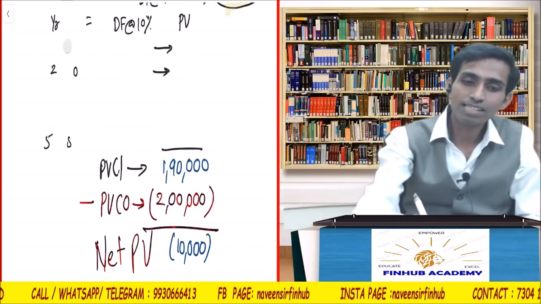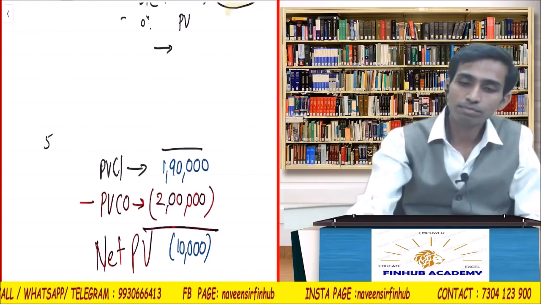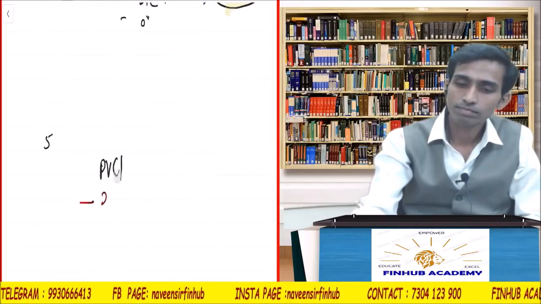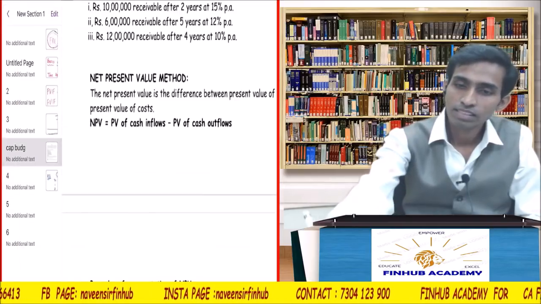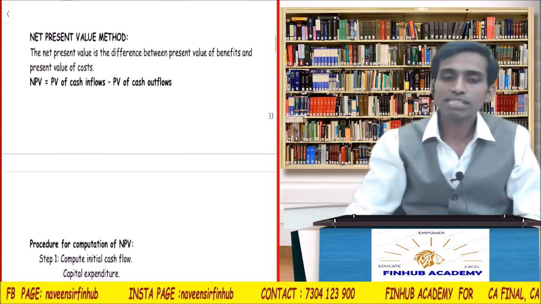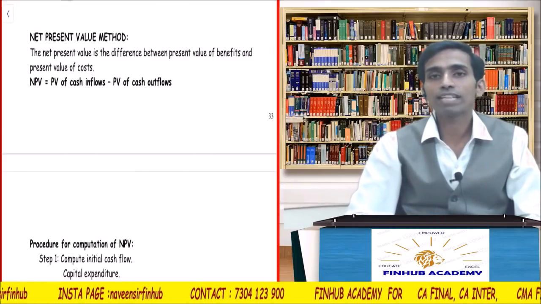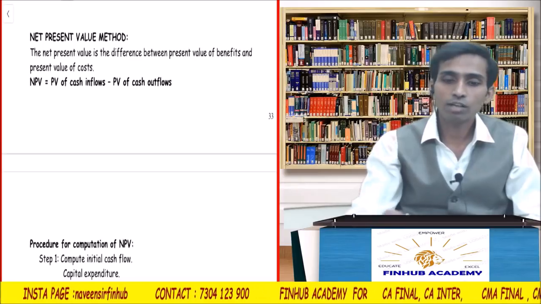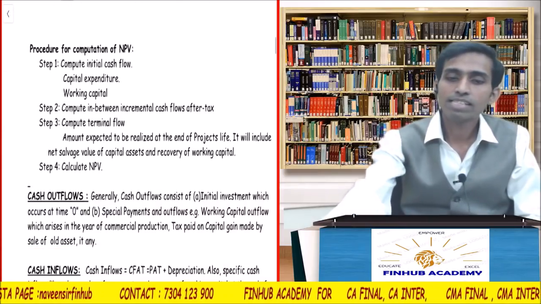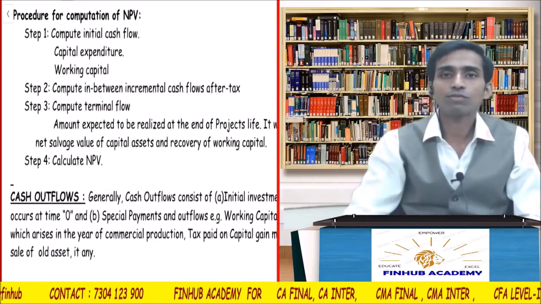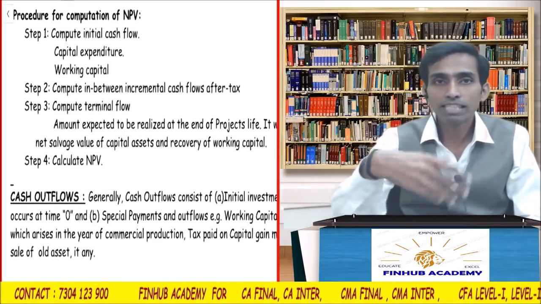So let us read something and then let us go to the sum. See what is given. Net present value. The formula is present value of cash inflows minus present value of cash outflows. What does it mean? See the procedure of computation of NPV. Compute the initial cash flow. Initial cash flow means what? How much will be the outflow?